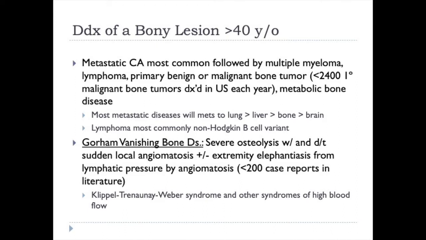Gorham's vanishing bone disease is another non-tumorous process that involves severe osteolysis due to sudden and local angiomatosis, with or without extremity elephantiasis from lymphatic pressure by the angiomatosis, and there are less than 200 case reports of this in the literature. Klippel-Trenaunay-Weber syndrome and other syndromes of high blood flow resulting in a vascular steal phenomenon can also create lytic bone disease that can mimic a tumor.